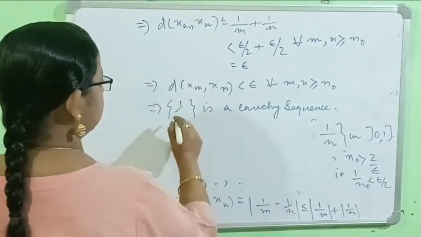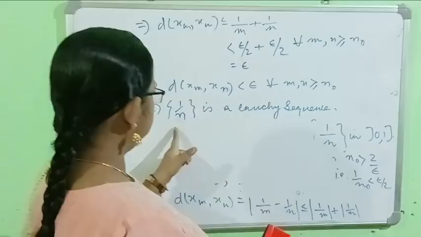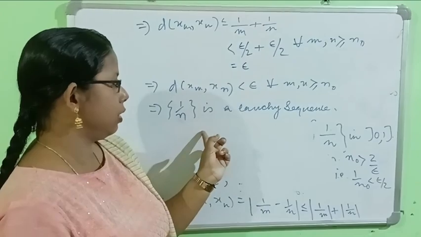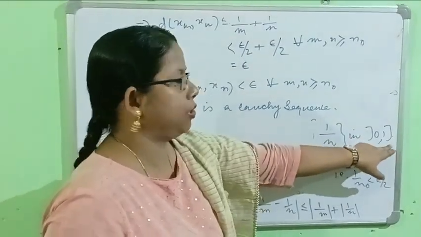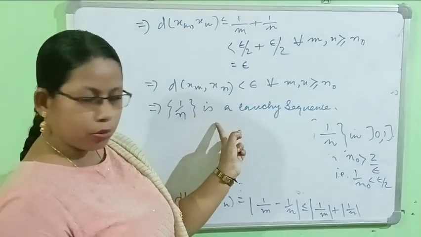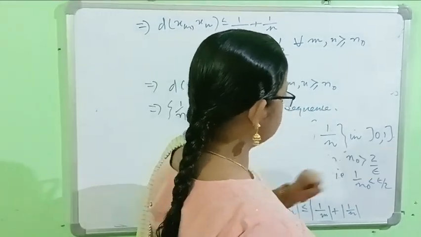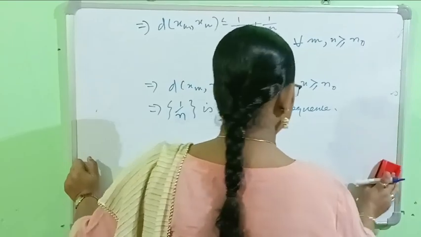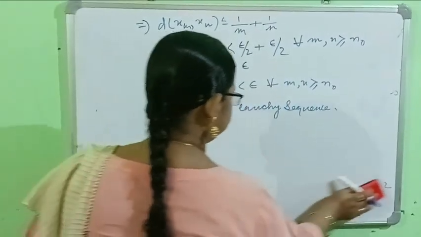This sequence is a Cauchy sequence, but the point to which this sequence converges is not in this space. This sequence converges to 0, but 0 is not included in this space, so this sequence is not convergent.